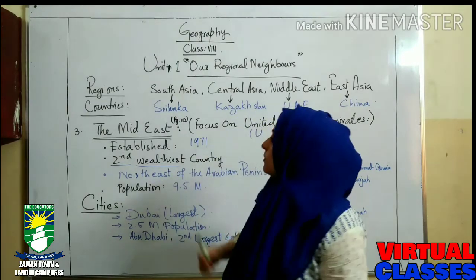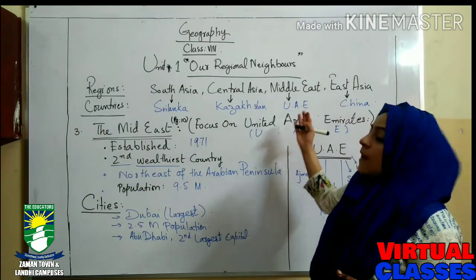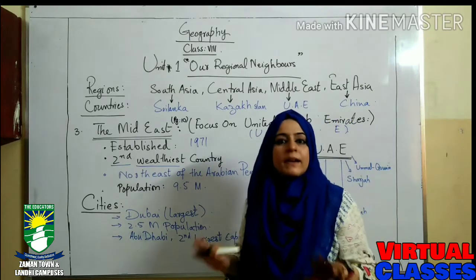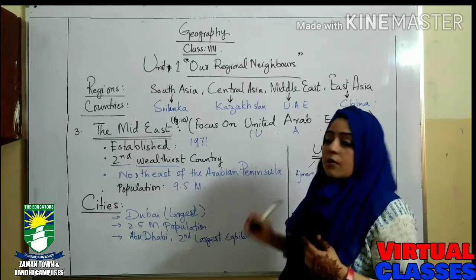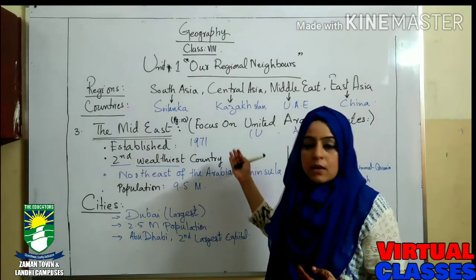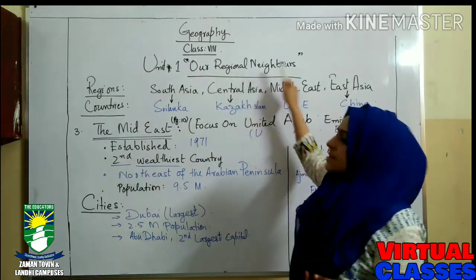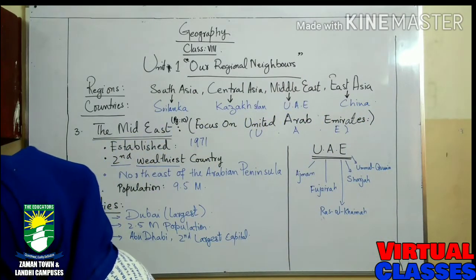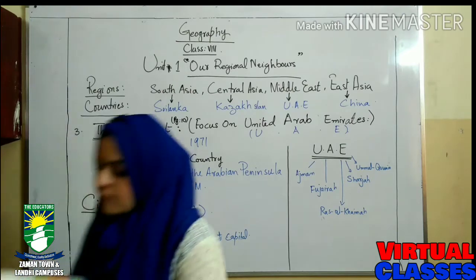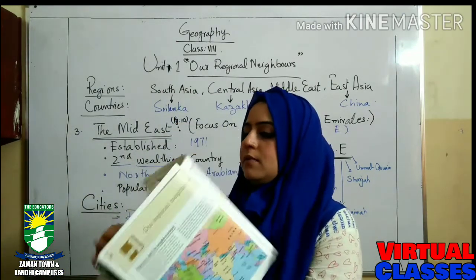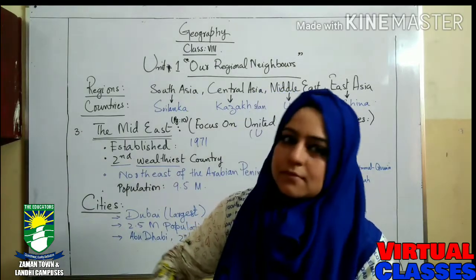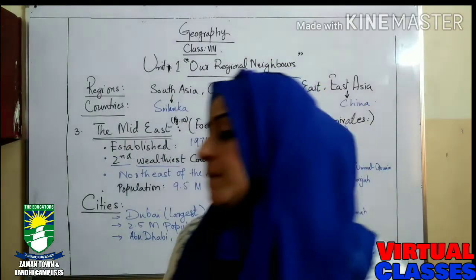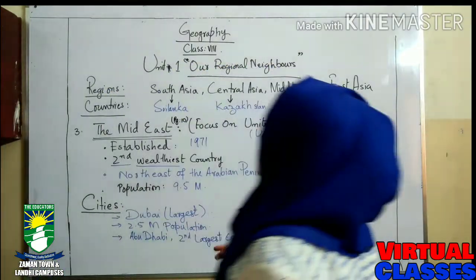Today we are going to start our second topic, as we started unit number 1 in our previous class, and two topics were covered in our previous class. In this class we are going to discuss the remaining two parts. It's unit number 1, our regional neighbors, on page number 2 of your book.